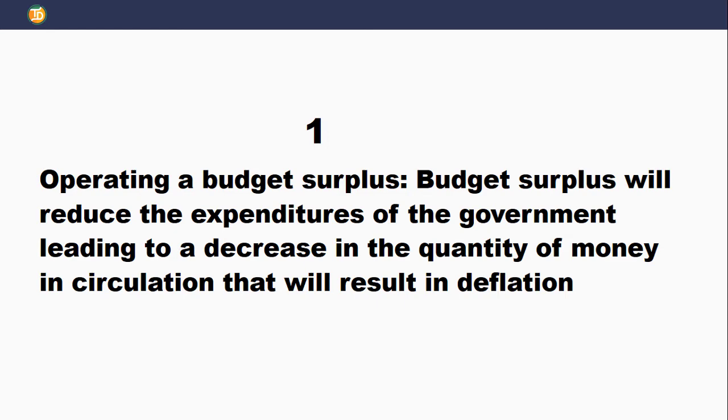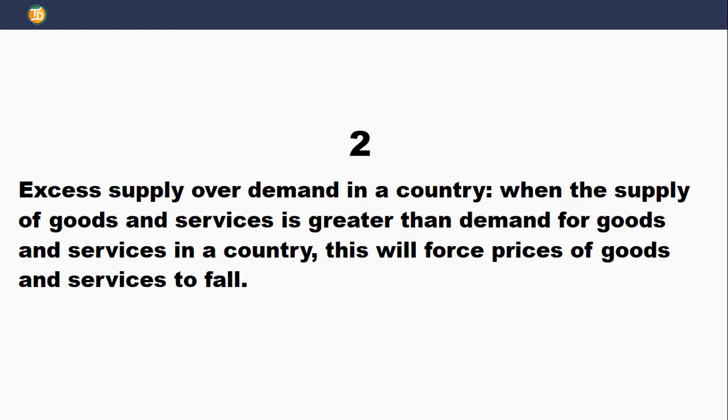So let's look at number two, which is excess of supply of goods over demand in a country. If the supply of goods and services is greater than demand for goods and services in a country, it means that it will force price of goods and services down. And when price of goods and services falls, it means that there will be deflation. So one of the reasons why we have inflation is because of increase in demand for goods. And when there's excess demand, it will make price to go up. All right. So when there is excess supply, price of commodities will fall.